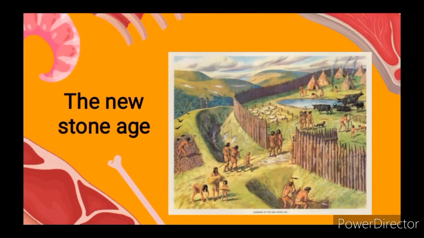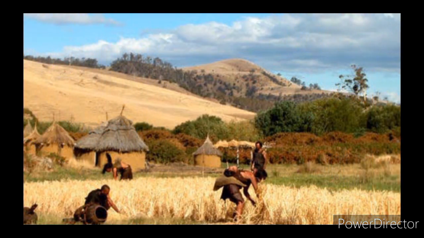Now, the New Stone Age was the period where man had learned a lot, and discovered that whenever he threw the seeds from the fruits he ate into the ground, new trees would begin to grow. So, in the New Stone Age, man discovered how to farm. So, man learned how to farm in the New Stone Age.